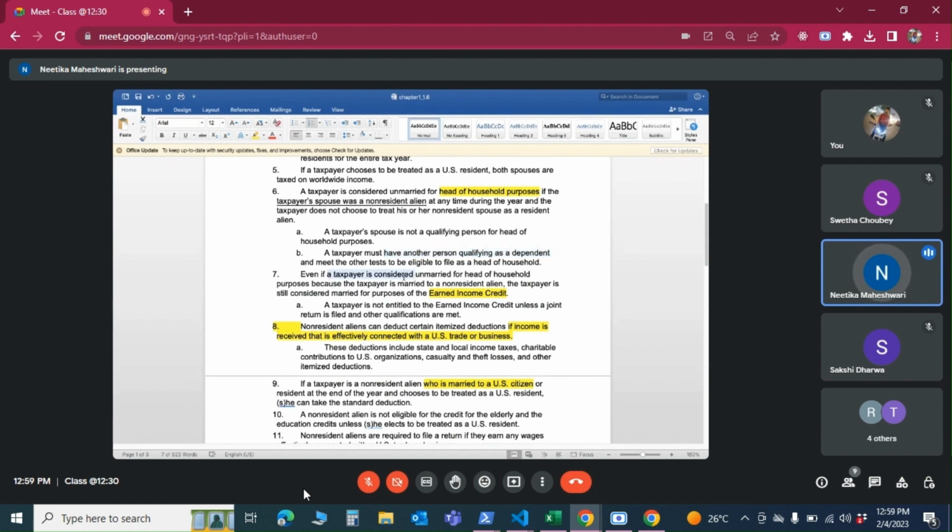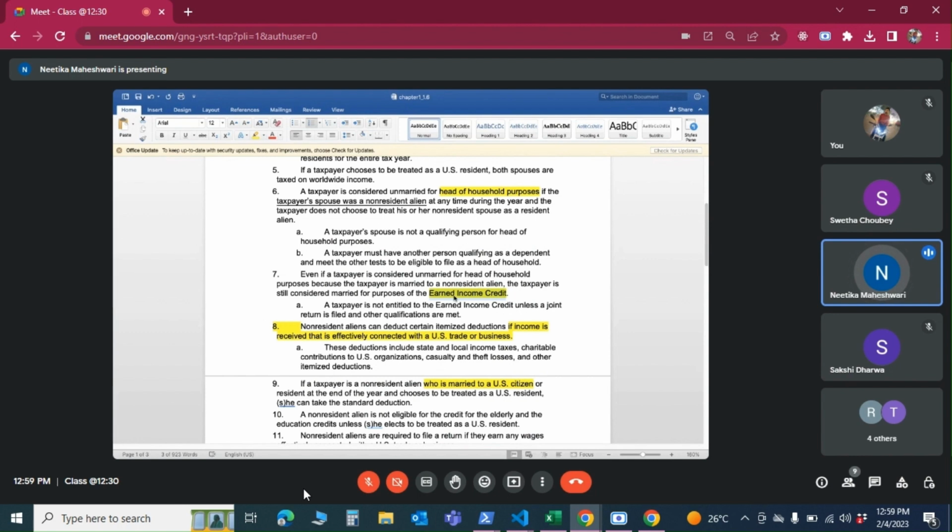Even if the taxpayer is considered unmarried for HOH purpose, because the taxpayer is married to a non-resident alien, what they're saying is if you need to calculate earned income credit, you can still take married filing jointly status, because the earned income credit is not applicable for any other status.